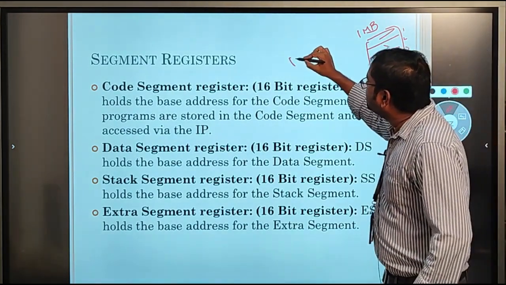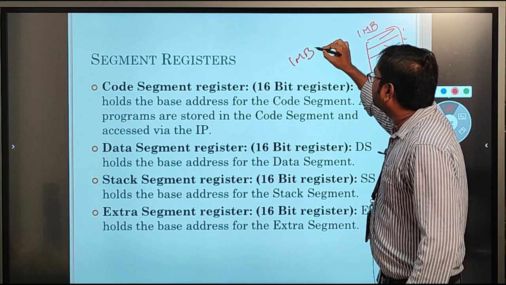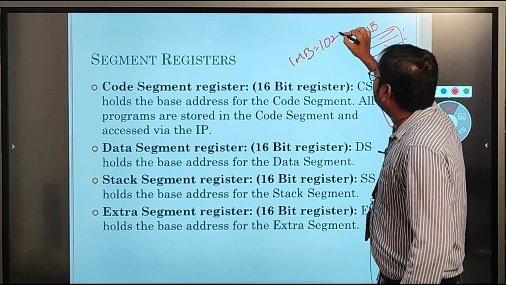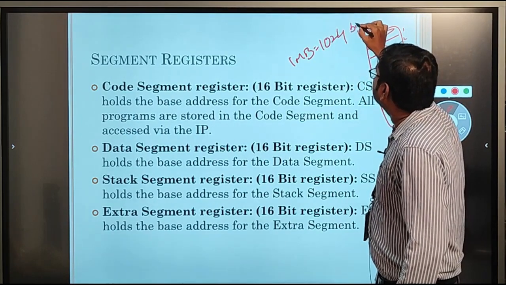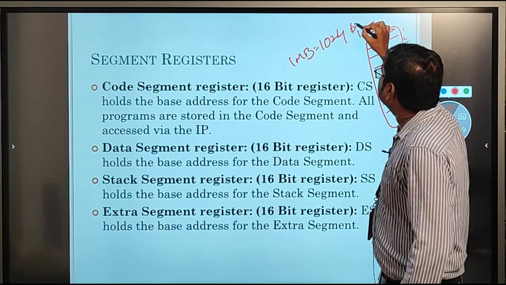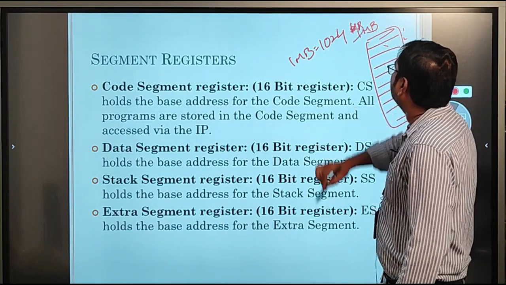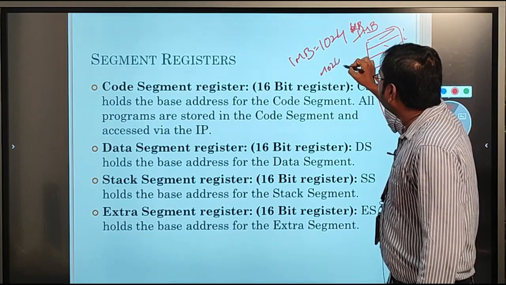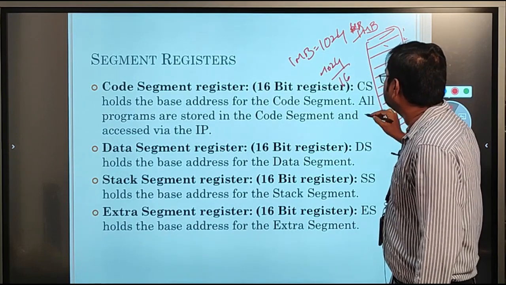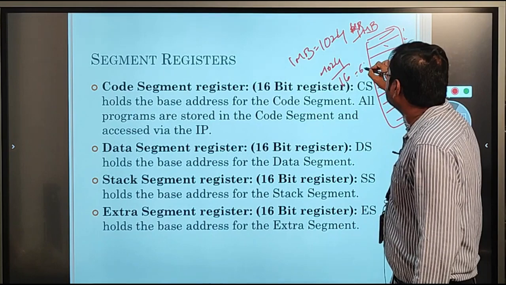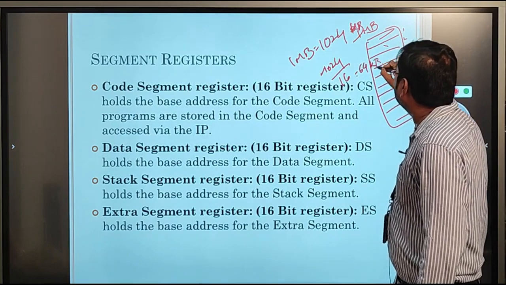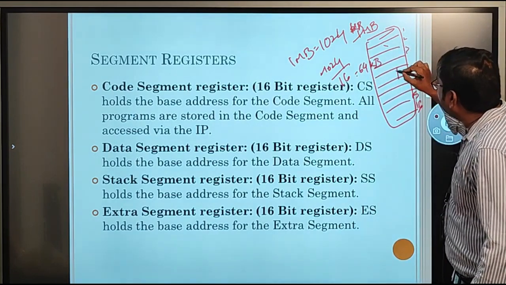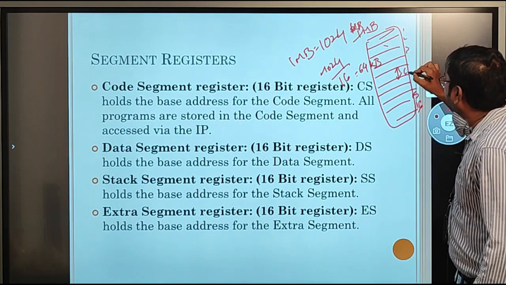So 1 MB means 1024 KB. If we divide this 1024 into 16 slots or 16 segments, we are getting 64 KB. That means the size of each segment is 64 KB here.